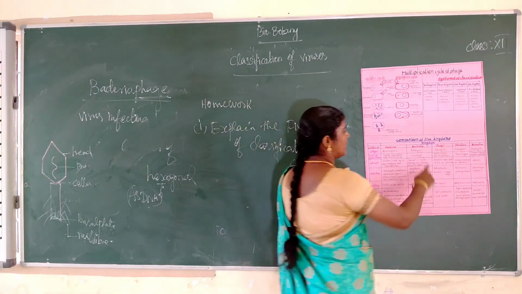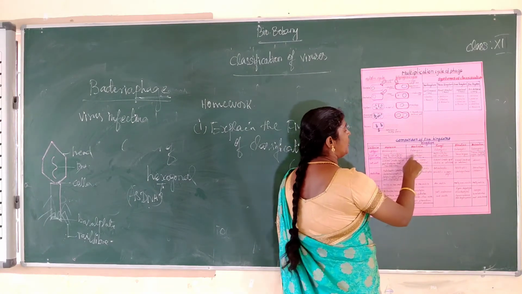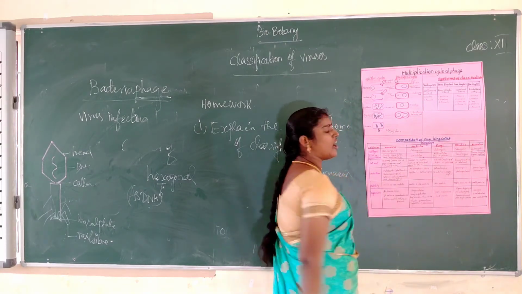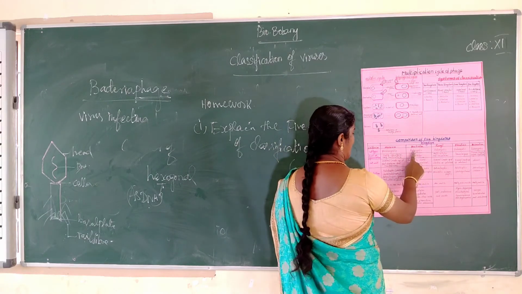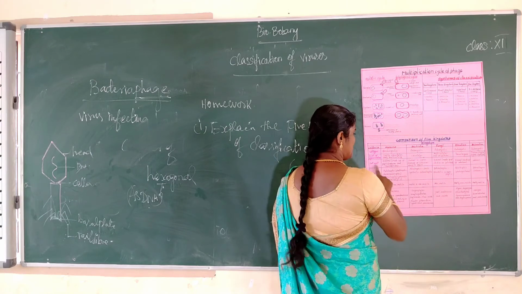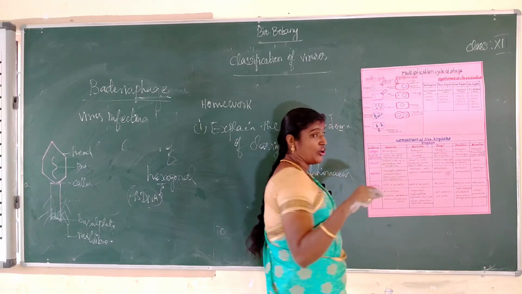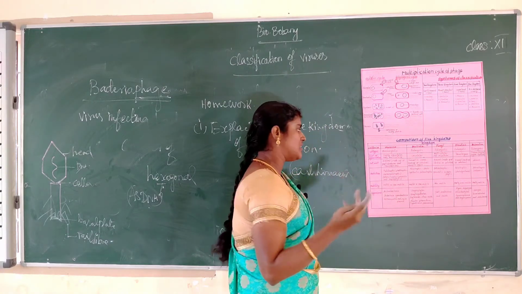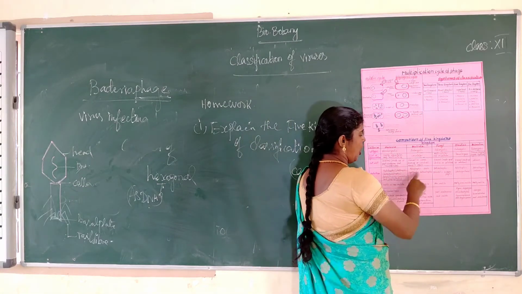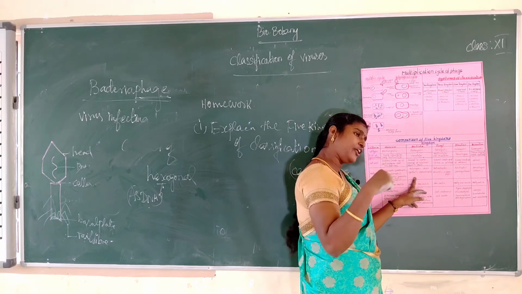Okay. Next one, kingdom Protista. The second one, Protista. It starts from eukaryotic. Next one, eukaryotic. Level of organization: it is unicellular, made up of only a single cell. Cell wall is present in some, made up of cellulose, and absent in some. Next, nutrition: autotrophic, photosynthetic, and heterotrophic nutrition.